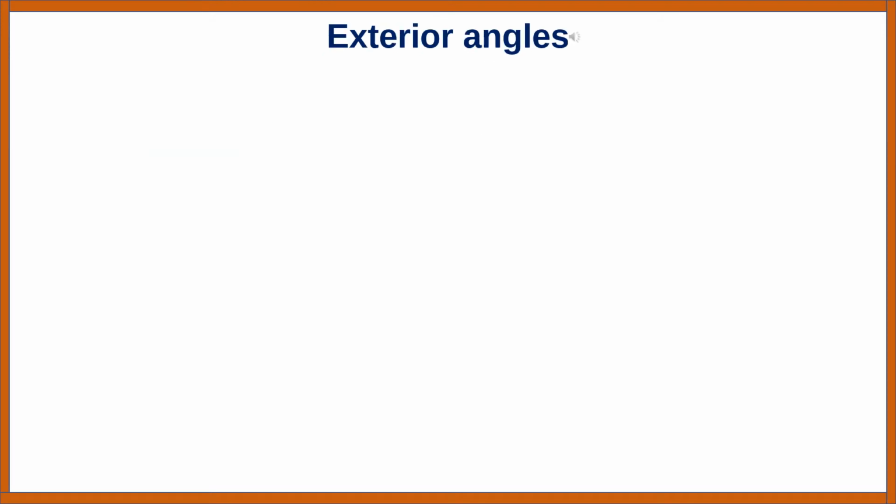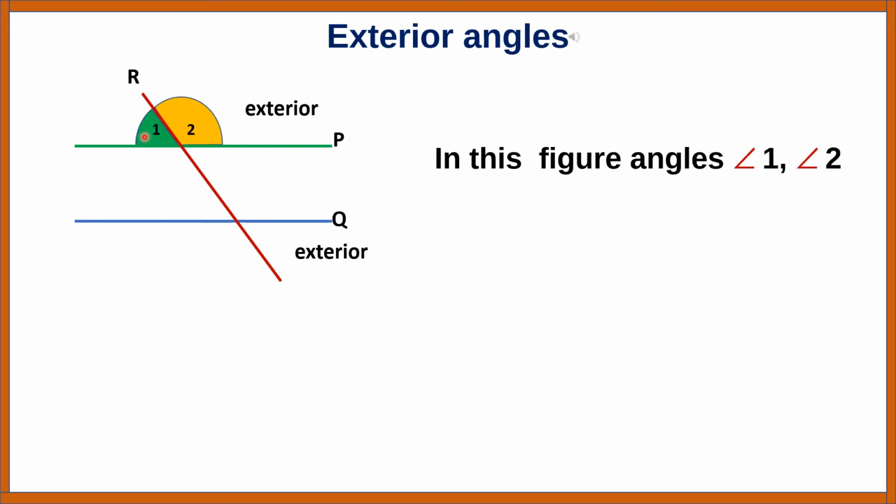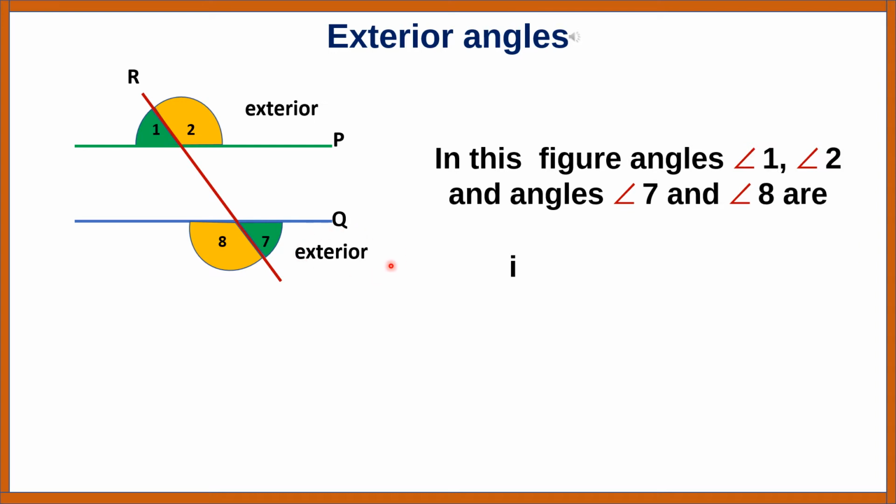Exterior angles. Exterior means outside the lines P and Q. In this figure, angles 1, 2 and angles 7 and 8 are called exterior angles, that is, outside angles.